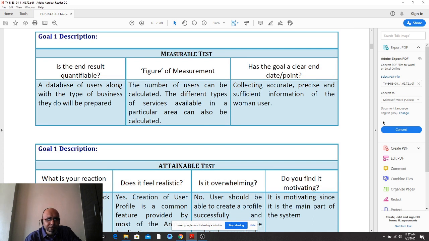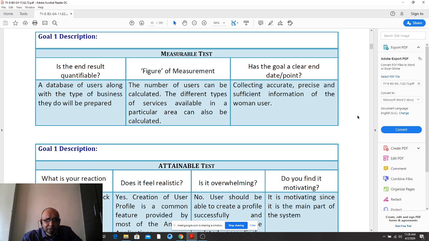Here, can we quantify the data? Can we quantify how many profiles can be created? How many users can be logged in? And whether a clear end date has been clarified to you, that this should be achieved in this particular sprint. If the answer is yes, you can narrate the information.